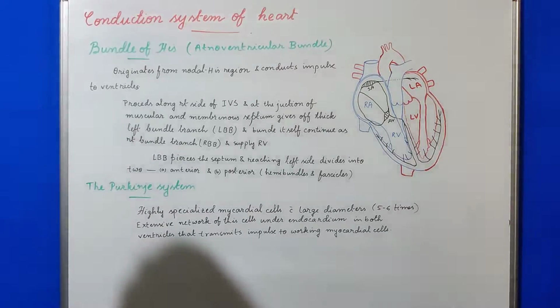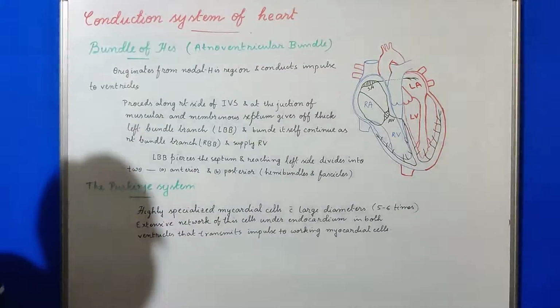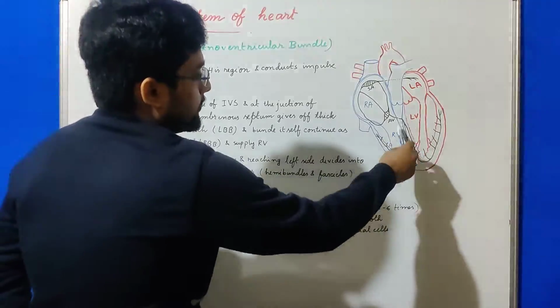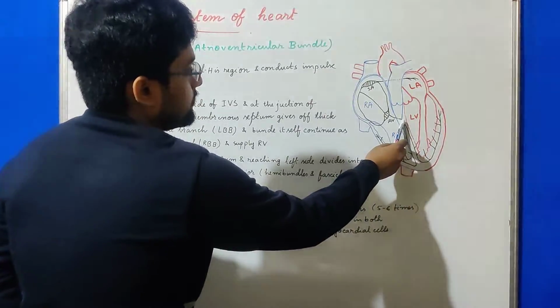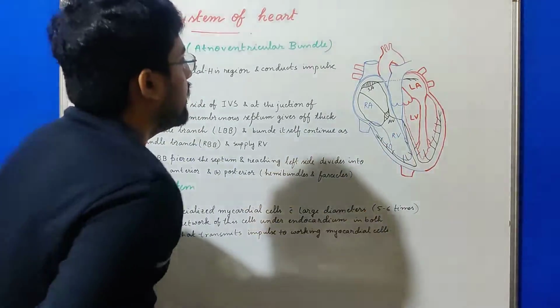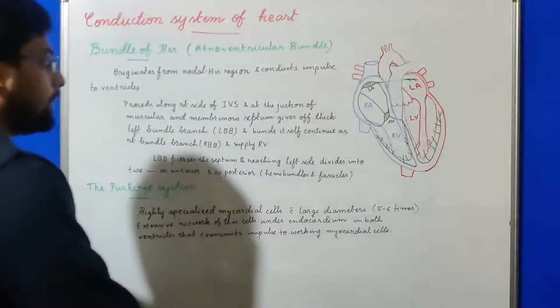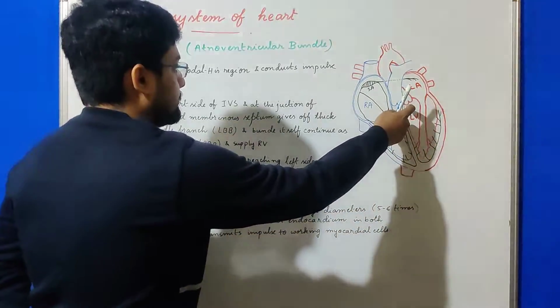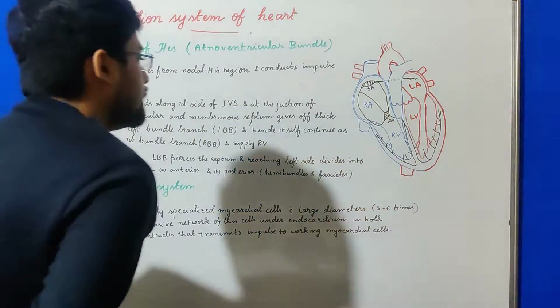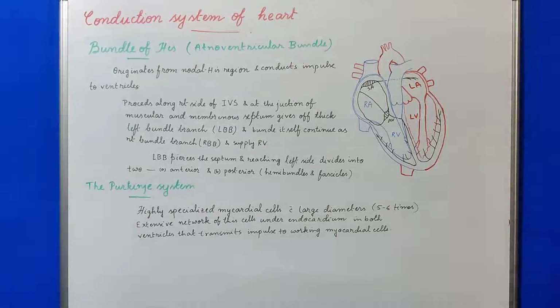It proceeds along the right side of the interventricular septum, at the junction of muscular and membranous septum. We all know that the upper part of the interventricular septum is the thin membranous septum and the lower part is the thick muscular septum.